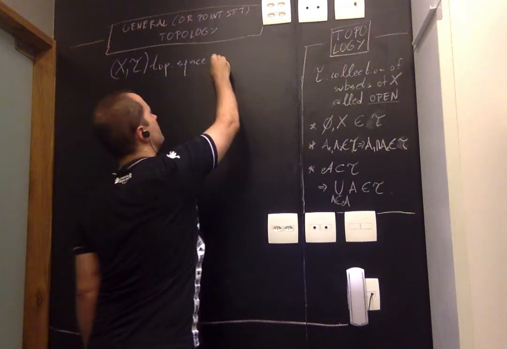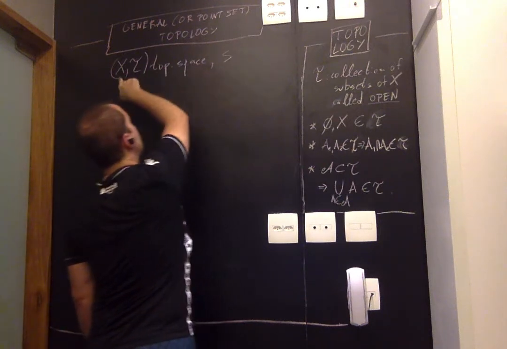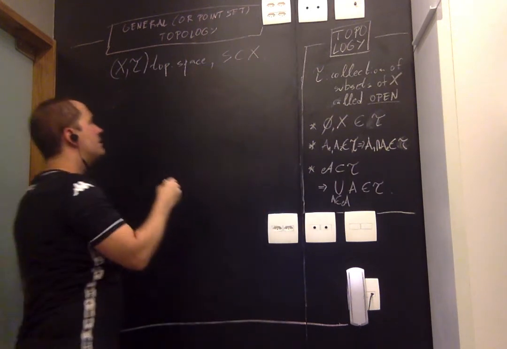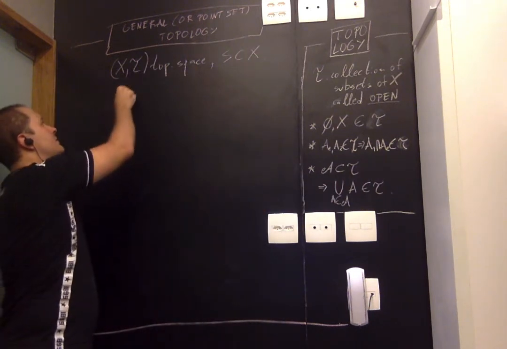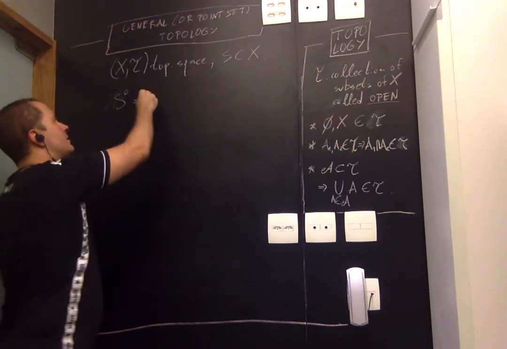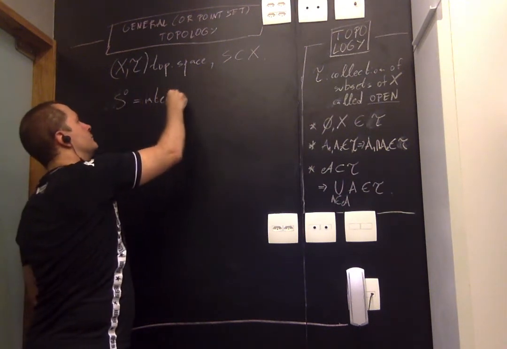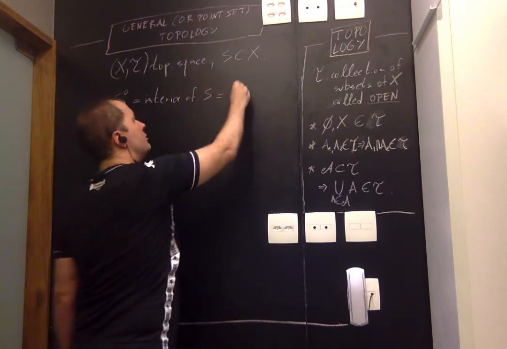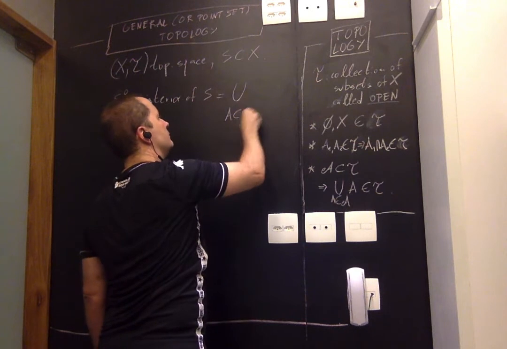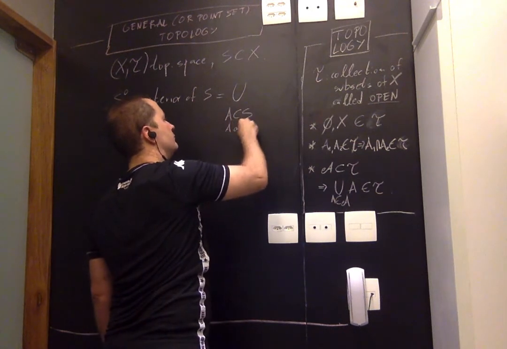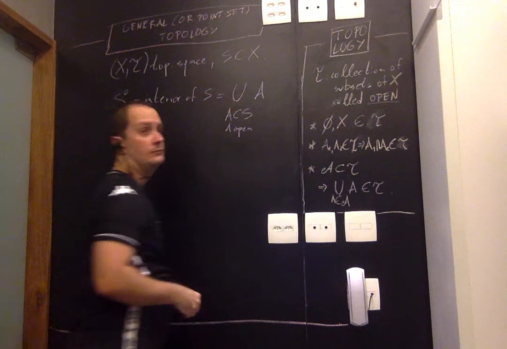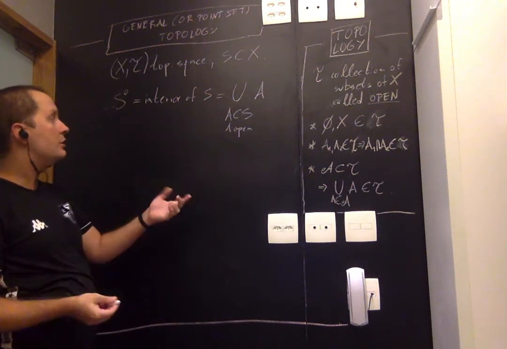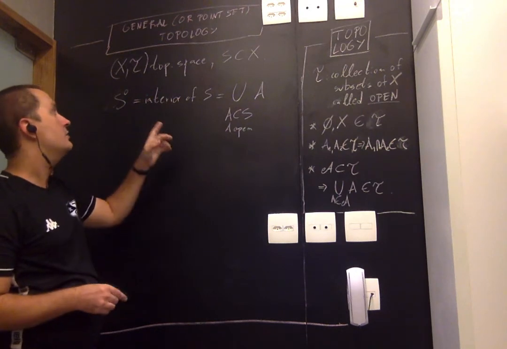So I'm going to take a topological space, again, just a non-empty set with a topology, and I take an arbitrary subset S of X, and I'm going to define a series of objects. So this is the interior of S, and it's a big union of open sets. It's sometimes called the largest open set contained in S.